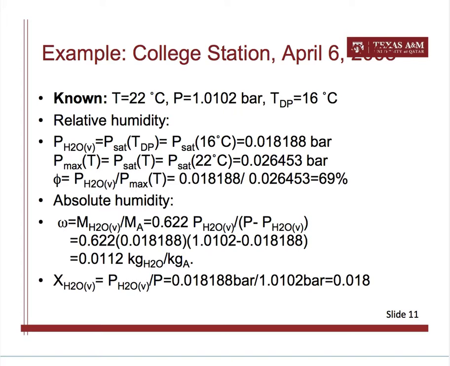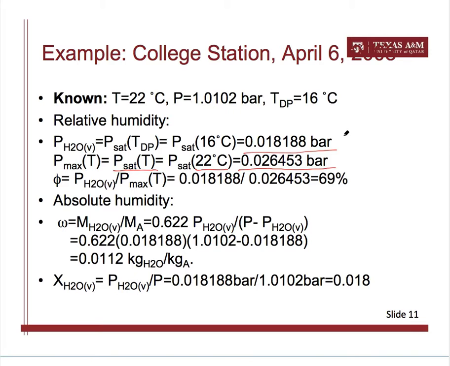And we can find that from the thermodynamic property table, and that turns out to be this. So now we also know the maximum water vapor partial pressure is the saturation pressure at the actual temperature of the air, which is 22 degrees Celsius. And we can also find that saturation pressure corresponding to this temperature, and that is this value. So the ratio of the two will give you the relative humidity.